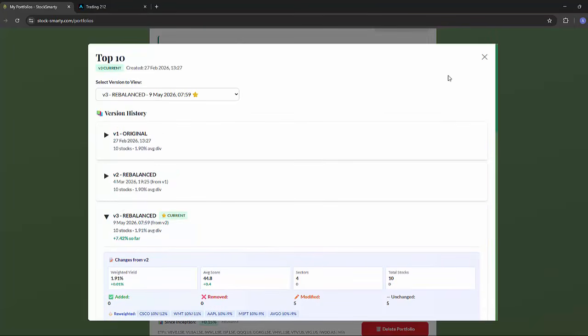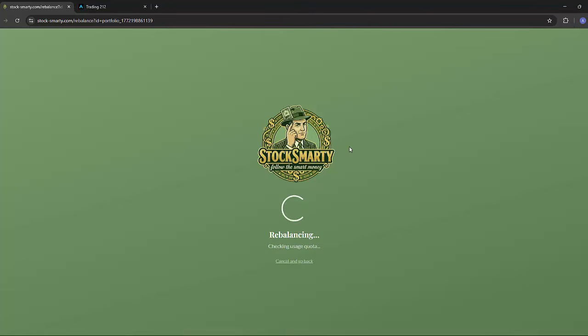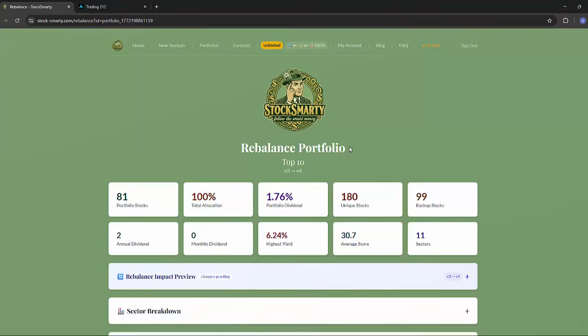However, what we're doing today is rebalancing this portfolio. As you can see, it's been over 43 days since I've done so. So I want to see what the latest position is on my stocks. Have they gone up, or should they go up or down in terms of percentage allocation that I'm putting into these stocks? Should I remove some? Should I add some? So I'm just going to rebalance my portfolio, and hopefully in a couple of seconds the results will come through and it will determine whether I need to add, remove, invest, etc.